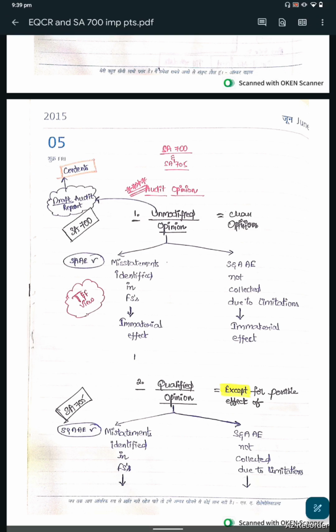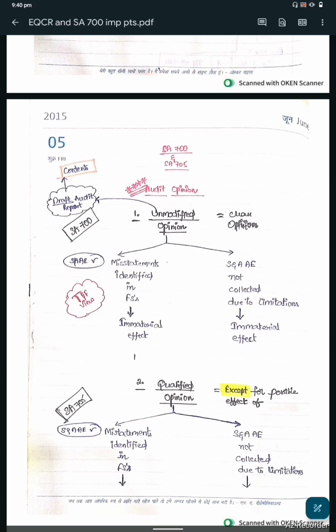Unmodified opinion. Unmodified opinion, that means a clean opinion, is issued in 2 cases. First case, sufficient and appropriate audit evidence is obtained and misstatements identified in the financial statements have an immaterial effect. In such a case, an unmodified opinion or clean opinion will be expressed.